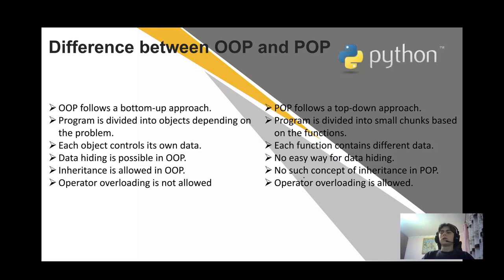POP follows a top-down approach. The program is divided into small chunks based on the functions. Each function contains different data. There is no easy way for data hiding, and no such concept of inheritance in POP. Operator overloading is not allowed.